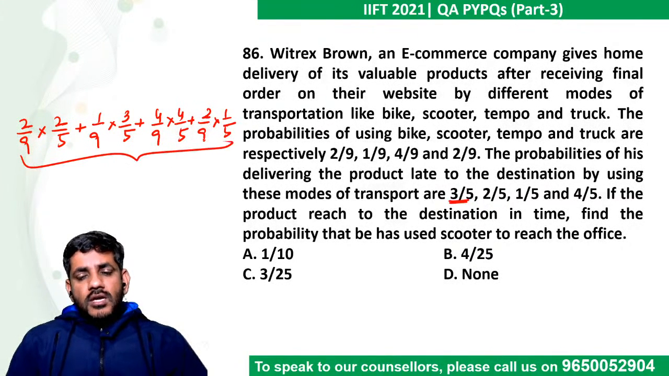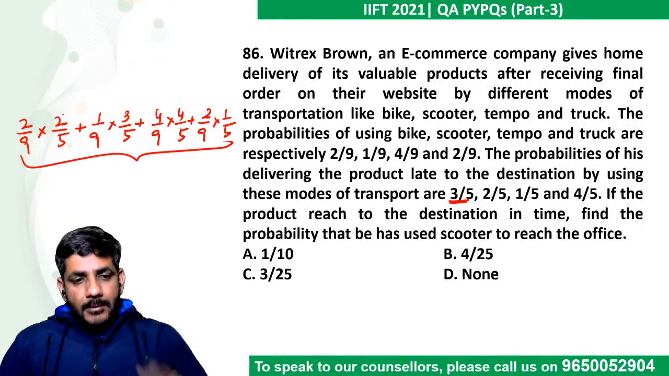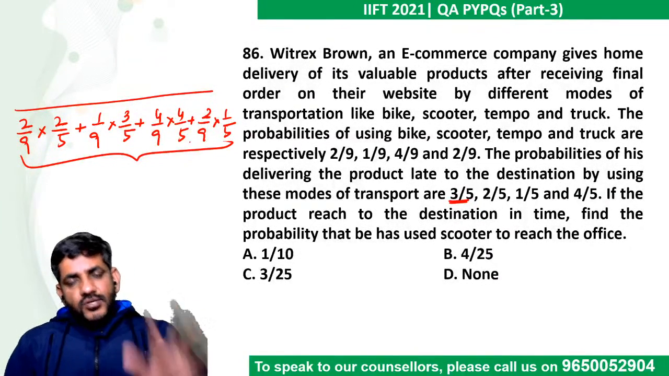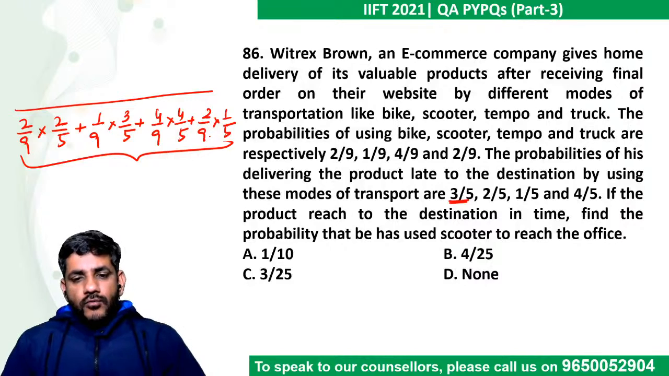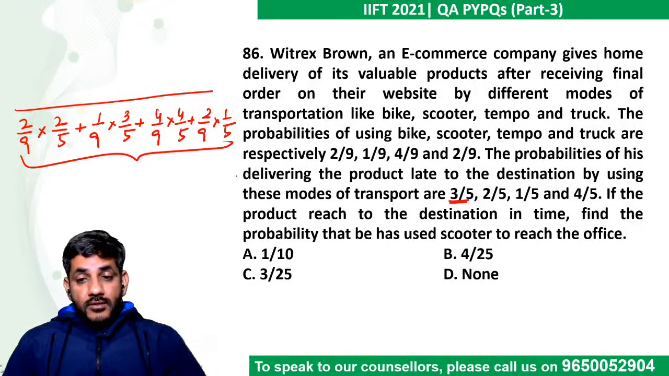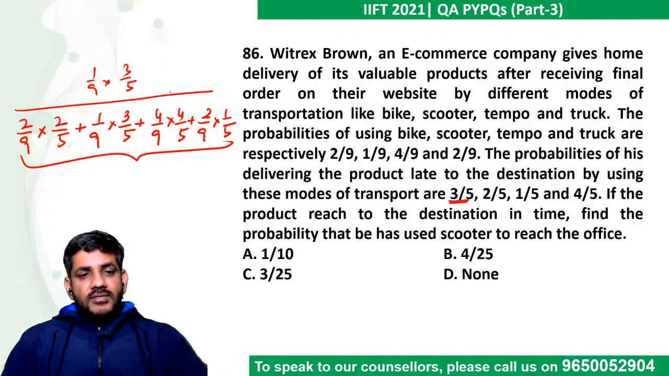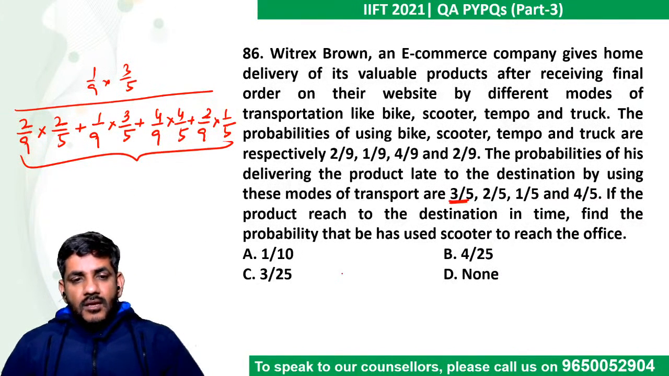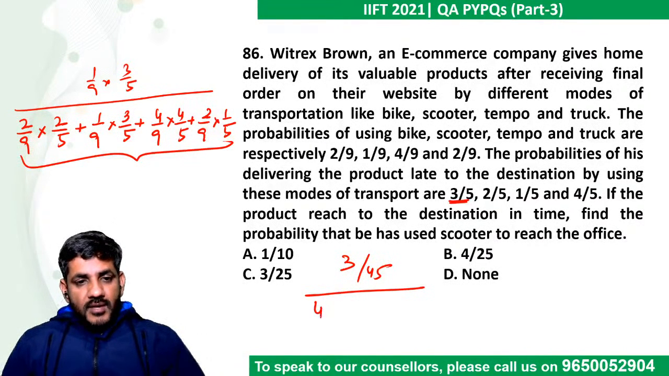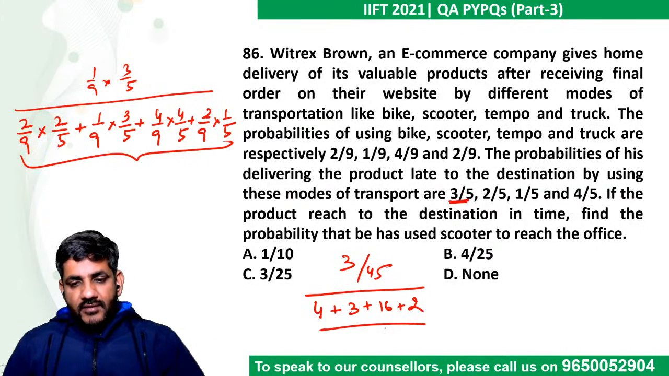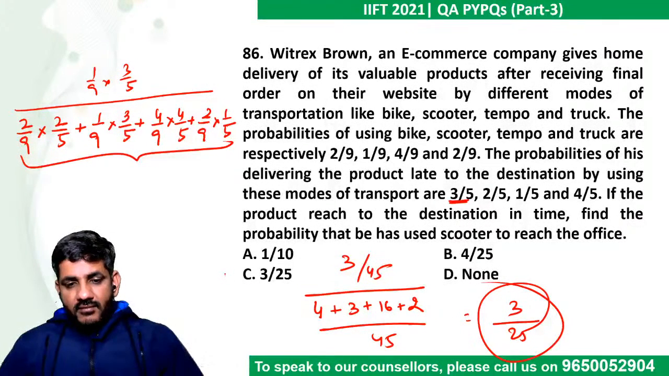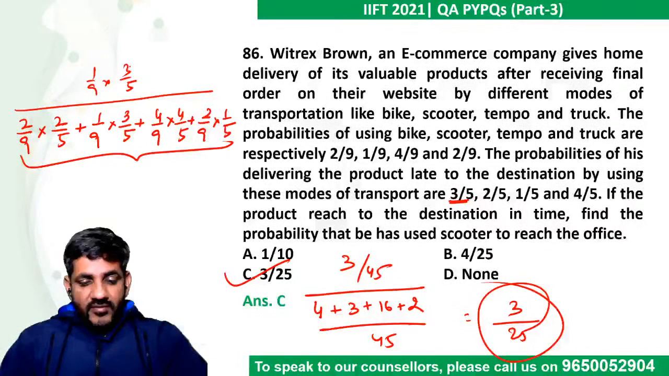This is the total probability of reaching on time. He says if it has reached on time, that is total probability. Find the probability he used scooter. So which was the scooter case? Second, that is 1 by 9 into 3 by 5. This becomes our answer. So numerator is 3 by 45 and denominator is 4 by 45 plus 3 by 45 plus 16 by 45 plus 2 by 45. So 45 and 45 will cancel. 16, 23 plus 2, 25. 3 by 25 becomes the answer.